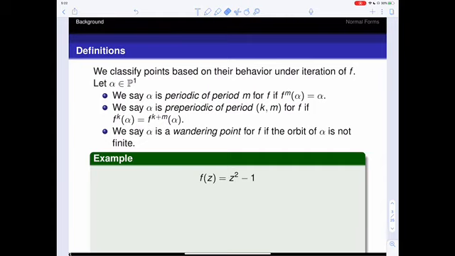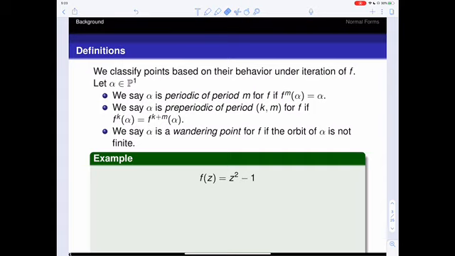We say that alpha is a pre-periodic point if the orbit loops back on itself, but maybe not exactly on that point alpha. So maybe it goes k plus m steps and then loops back to the kth step. And then we say this is pre-periodic of period k, m. So here k is a tail length and m is the length of the cycle. In both of the cases where we have a pre-periodic point or a periodic point, we notice that alpha will have a finite orbit. And then finally, we say that alpha is a wandering point if the orbit is not finite, so if it has an infinite orbit.